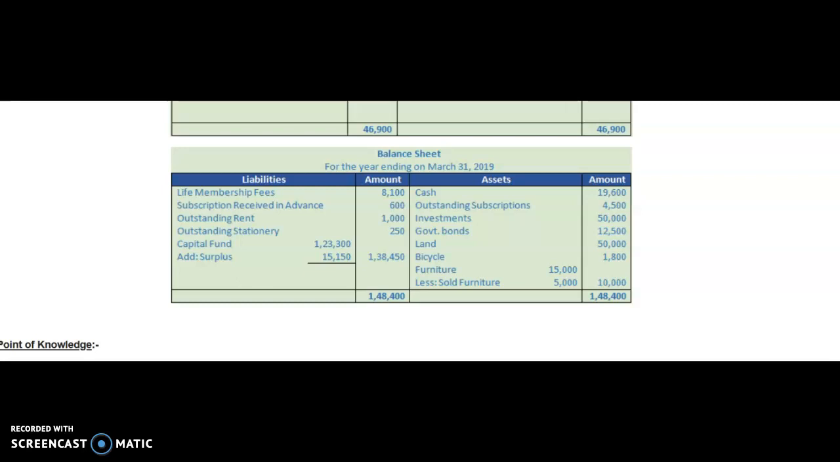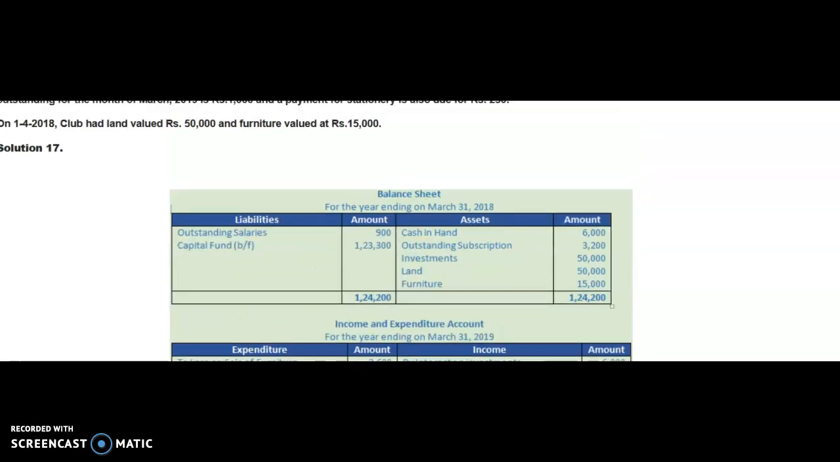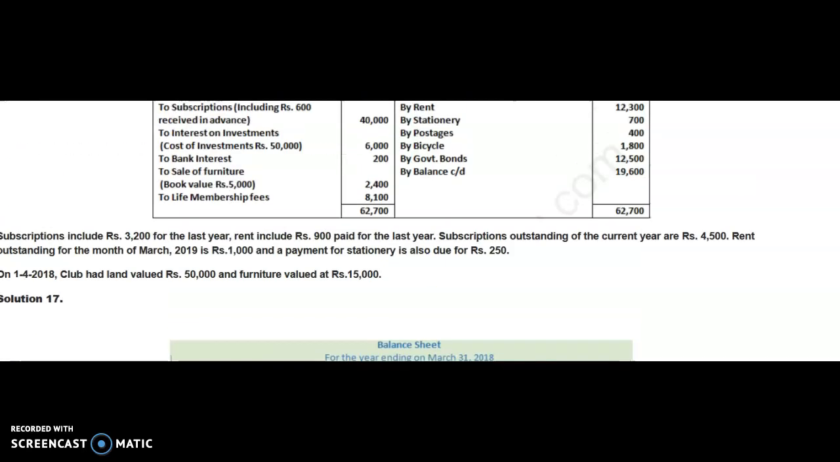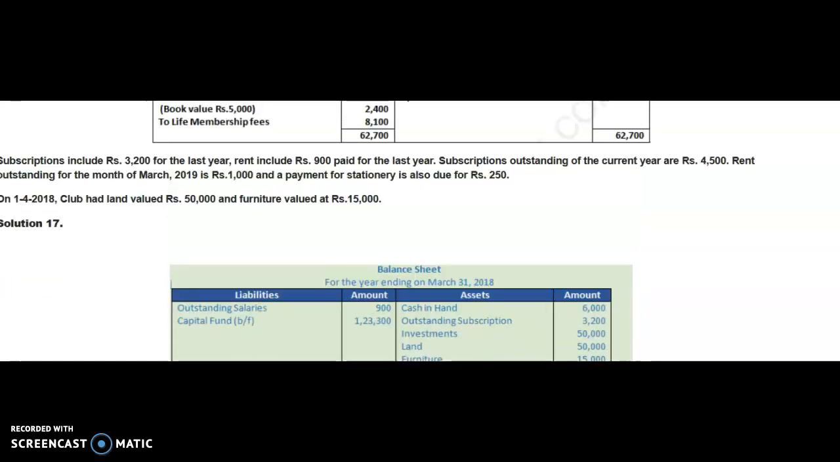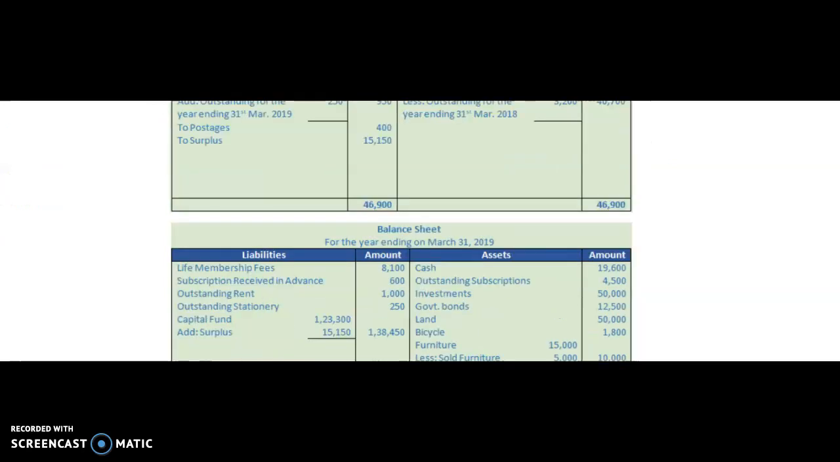All other items relating to the income and expenditure account are to be shown in the respective accounts. Come to the asset side. Cash balance is given as 19,600. See here, in this receipts and payments account, it is given by balance c/d 19,600. So we will write here 19,600. Outstanding subscriptions are our asset at the end of the year. It is mentioned that outstanding subscriptions are rupees 4,500. We write on the asset side 4,500.